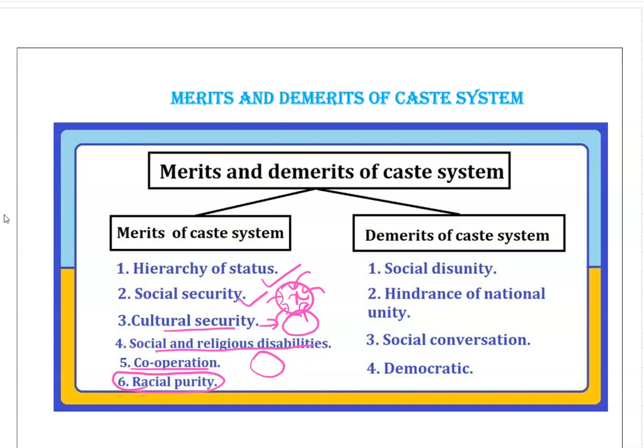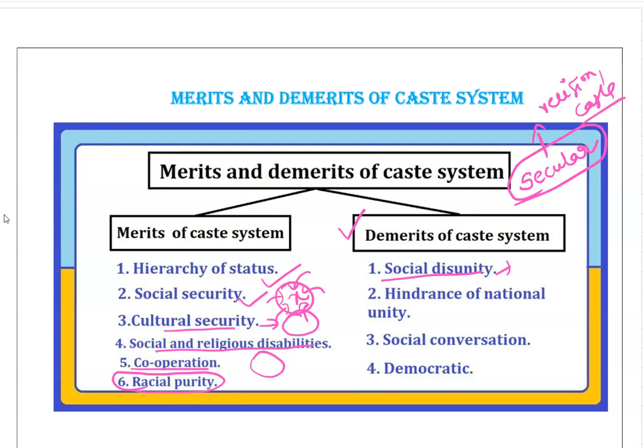Okay. What are the demerits of the caste system? Social disunity, definitely. In India, the preamble says it is secular. Secular doesn't only apply to religion, but also to caste.